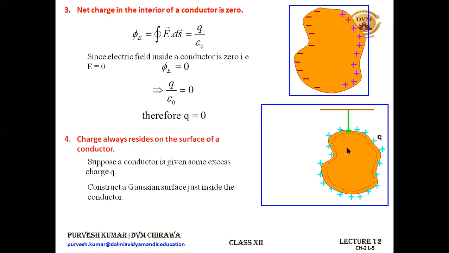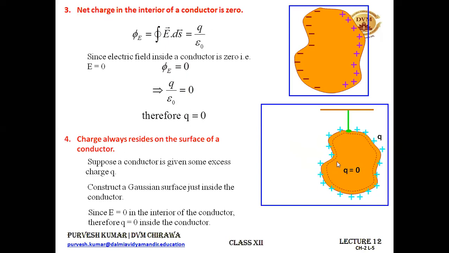And on this Gaussian surface, we know the electric field inside the conductor is 0. That's why the charge is also 0 because of this formula. And when the charge is 0, it means all the charge is residing on the surface. So we have taken this Gaussian surface just at the periphery of this charged conductor, and by using the formula mentioned above, we have concluded that Q upon epsilon naught comes out to be 0, and Q is also equal to 0.